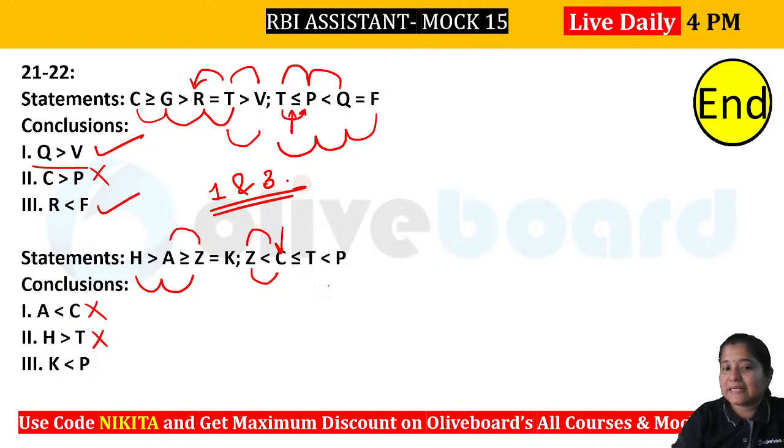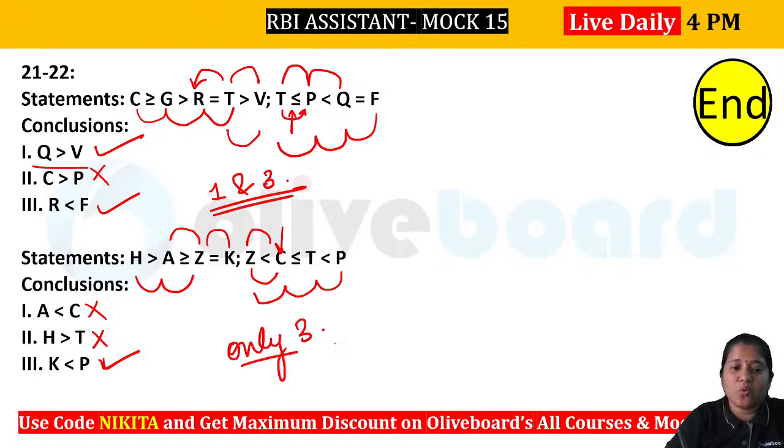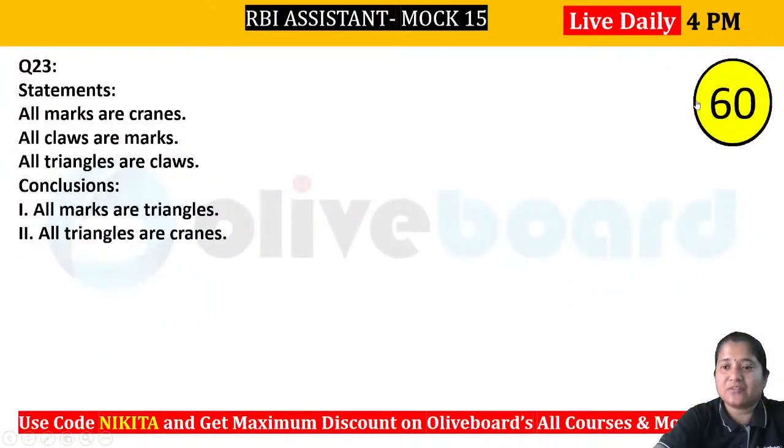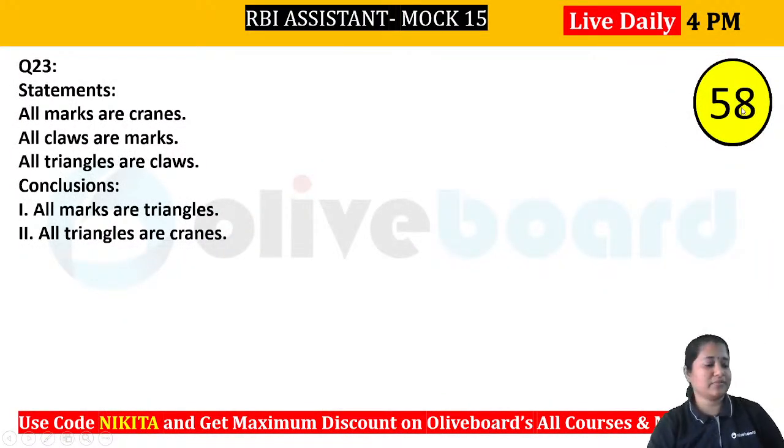What about P greater than K? Can we connect P to K? So again you can see what the common variable is. That is your Z. So you can see that we have P to T, T to C, C to Z, and we have Z is equal to K. So absolutely you can connect this, and yes, all the directions are in the same manner, and we have a greater than between P and T. So P greater than K will be absolutely right in here. So the answer to the second one will be only 3. Okay? Chalo, next question. Question number 23. Let's have a look at this one. Check this out.